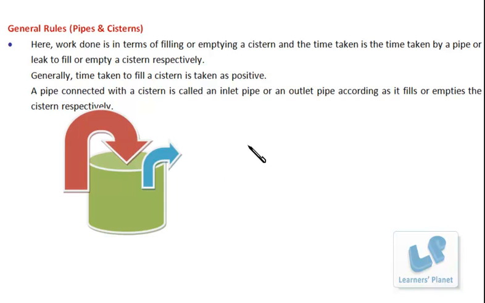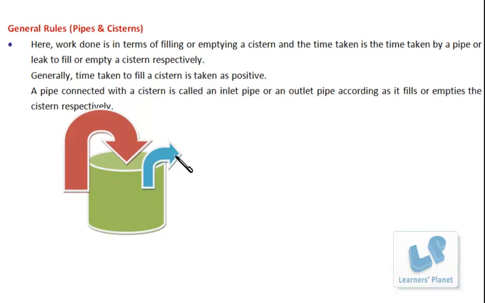We understand this concept with a practical example. Here it's an inlet pipe and here it is an outlet pipe, and this is a tank. Now this inlet pipe is filling the water in the tank and this outlet pipe is emptying the water from the tank. Now the work is done positively by this pipe and negatively by this pipe.